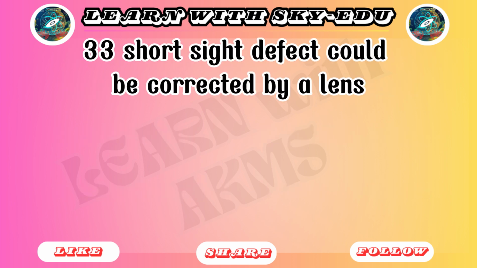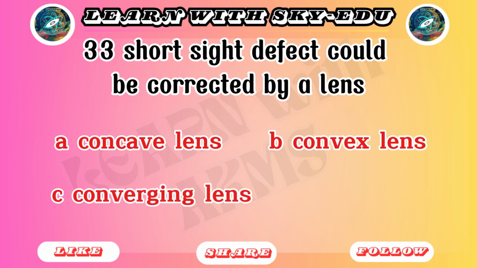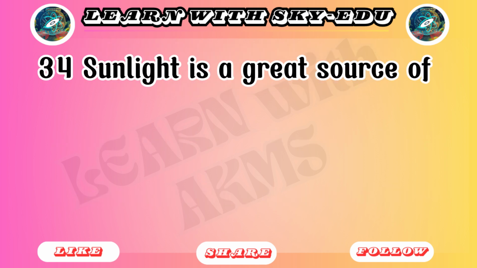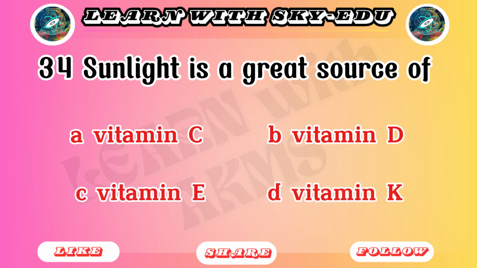33. Short sight defect could be corrected by: A. Concave lens. B. Convex lens. C. Converging lens. D. None of these. 34. Sunlight is a great source of: A. Vitamin C. B. Vitamin T. C. Vitamin E. D. Vitamin K.